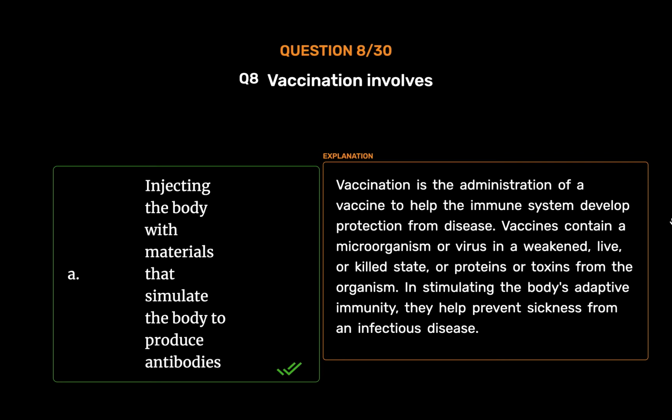Vaccination is the administration of a vaccine to help the immune system develop protection from disease. Vaccines contain a microorganism or virus in a weakened, live, or killed state, or proteins or toxins from the organism. In stimulating the body's adaptive immunity, they help prevent sickness from an infectious disease.